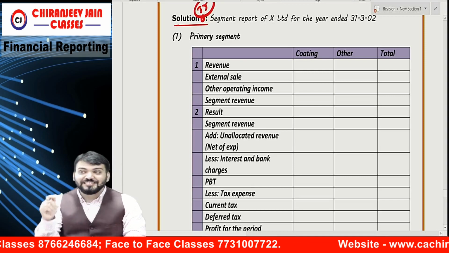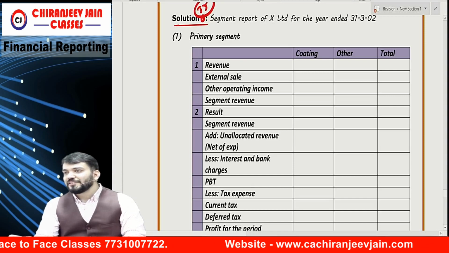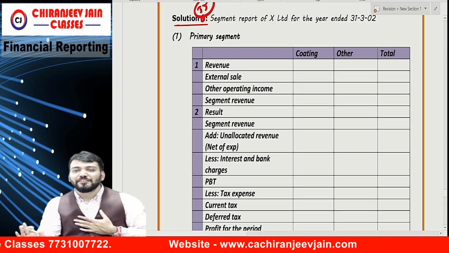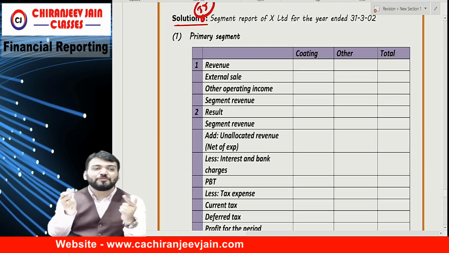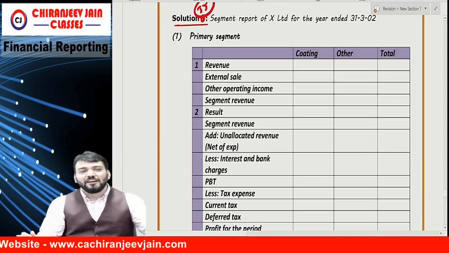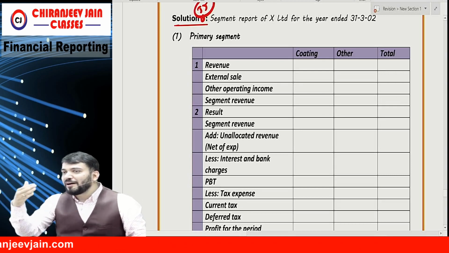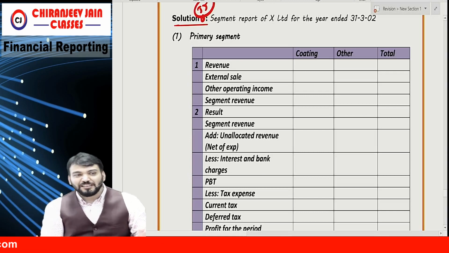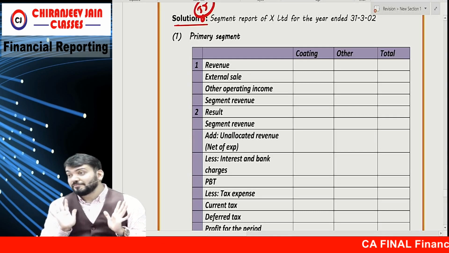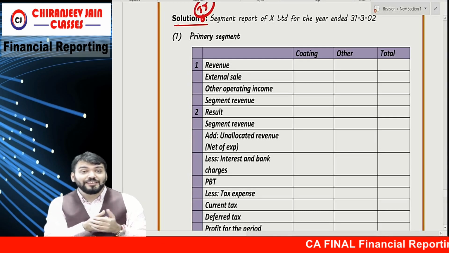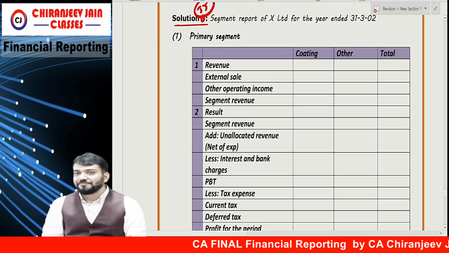Okay, in this question there is one controversy. What is the controversy? Let's see my answer and whether your answer is matching with the suggested answer or not. If my answer and your answer match, which is different from the suggested answer, means we are chartered accountants. I don't know who has prepared the suggested answer. Let's see. In my view, my answer and your answer will match. But the suggested answer is different. But we need to follow the suggested answer for this. But we need to understand what is wrong here. Then only you can follow the suggested answer. Otherwise, by rote you will forget.